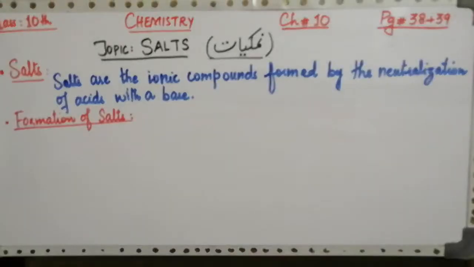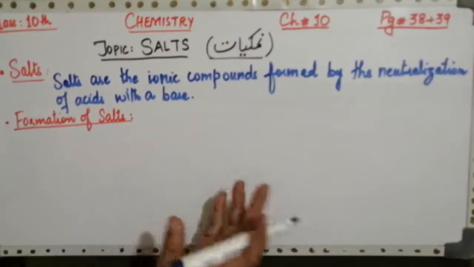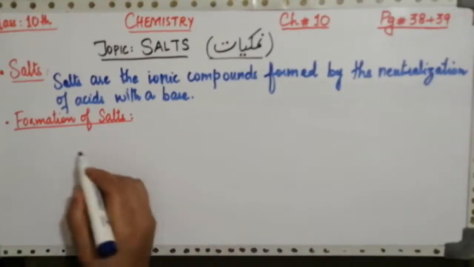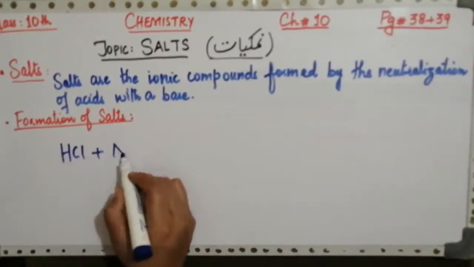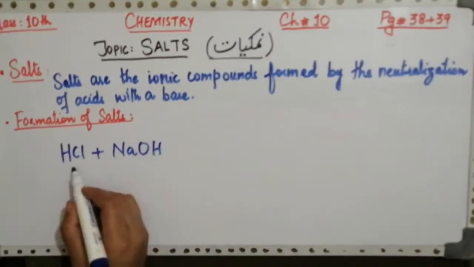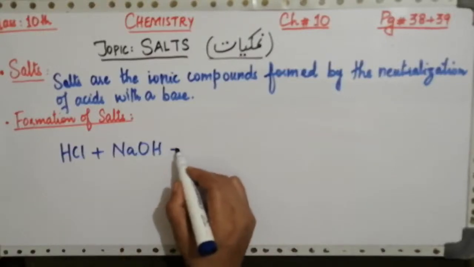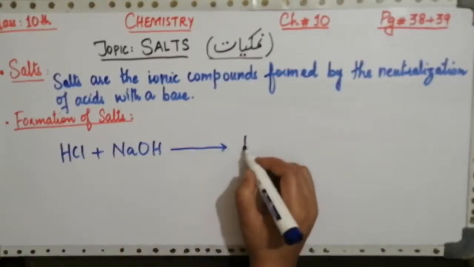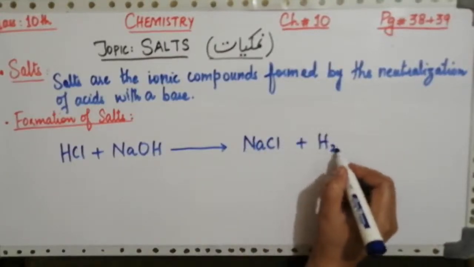Another heading is formation of salts. How are salts formed? Salts are basically made up of positive ions, cations, and negative ions called anions. For example, once again I am writing the same equation of the neutralization reaction, HCl plus NaOH, in which HCl is an acid and NaOH is a base, and the resulting products are sodium chloride along with water.